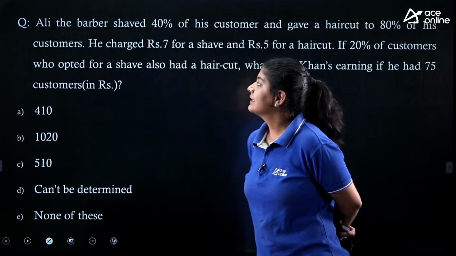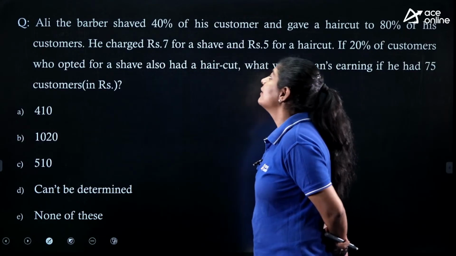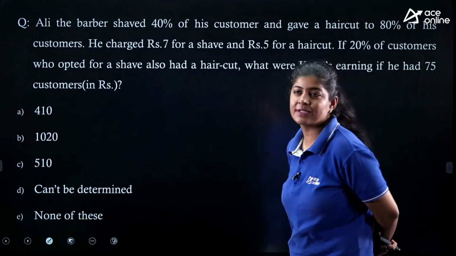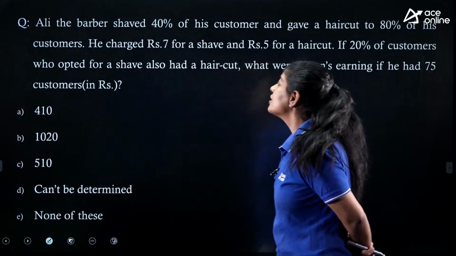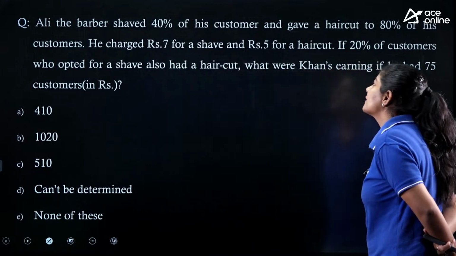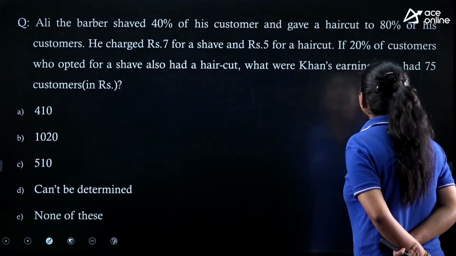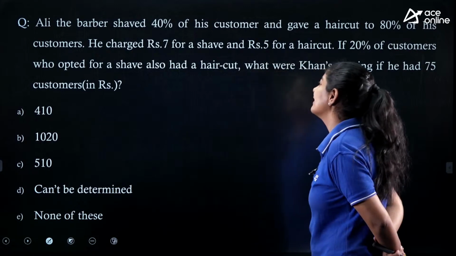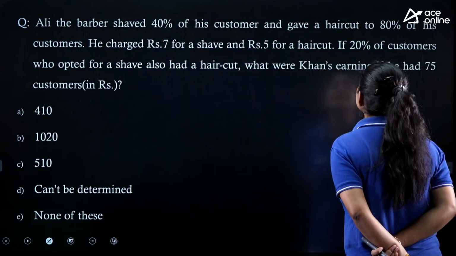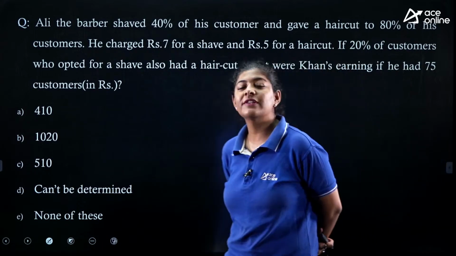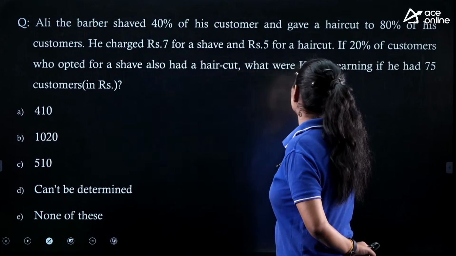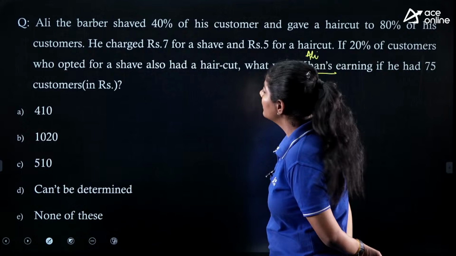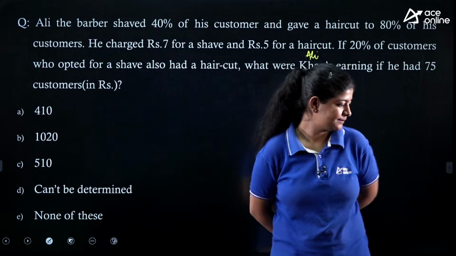The next question says that Ali the barber shaved 40% of his customers and gave a haircut to 80% of his customers. He charged ₹7 for a shave and ₹5 for a haircut. If 20% of the customers who opted for a shave also had a haircut, what were Ali's earnings if he had 75 customers? We need to find out the earning of Ali.